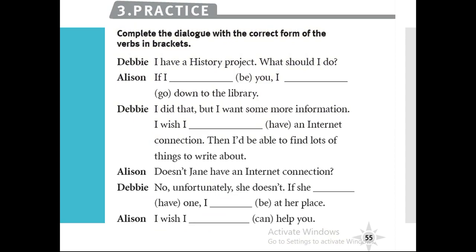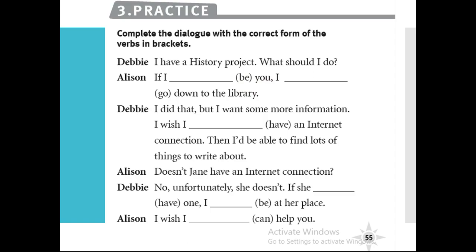So now let's complete the dialogue with the correct form of the verbs in brackets. There is no number 1. All right. I have a history project. What should I do? If I blank you, I blank down to the library. So, what is verb be? We know that verb be means is, am, or are in the present and was and were in the past, right? So here we have if I, conditional sentence number 2, because I'm giving you advice and there is no way I'm gonna be you.